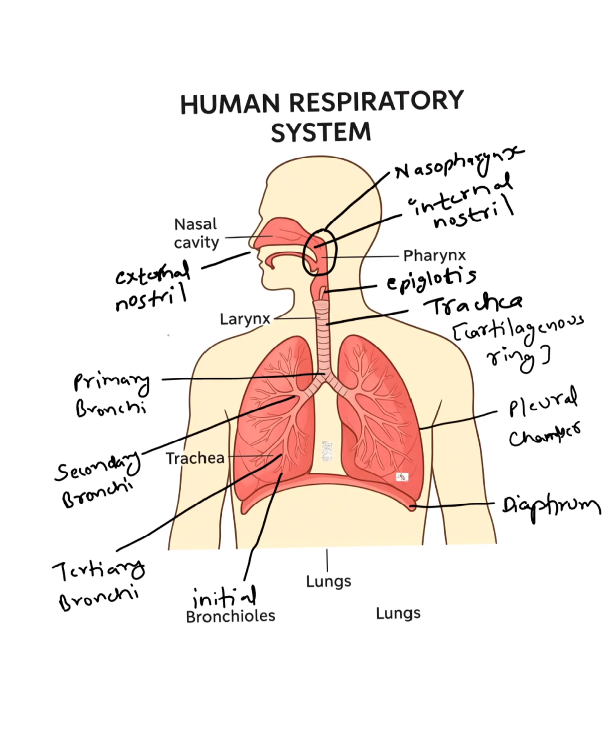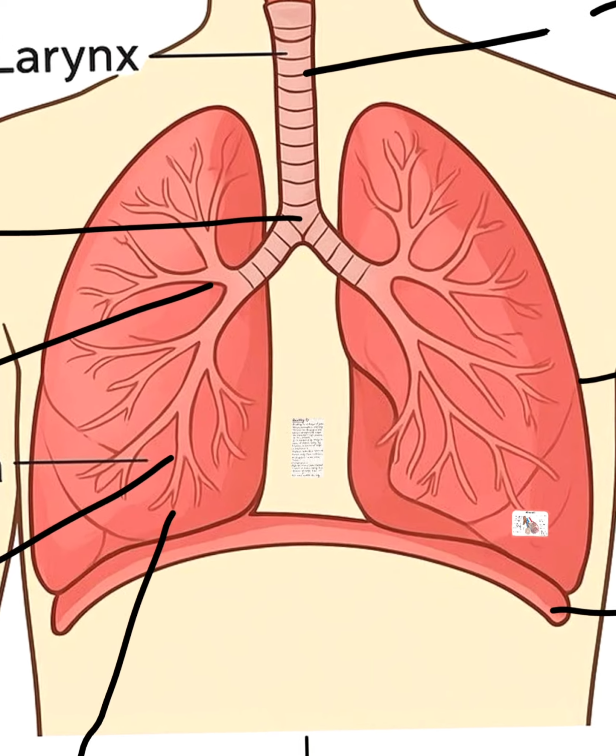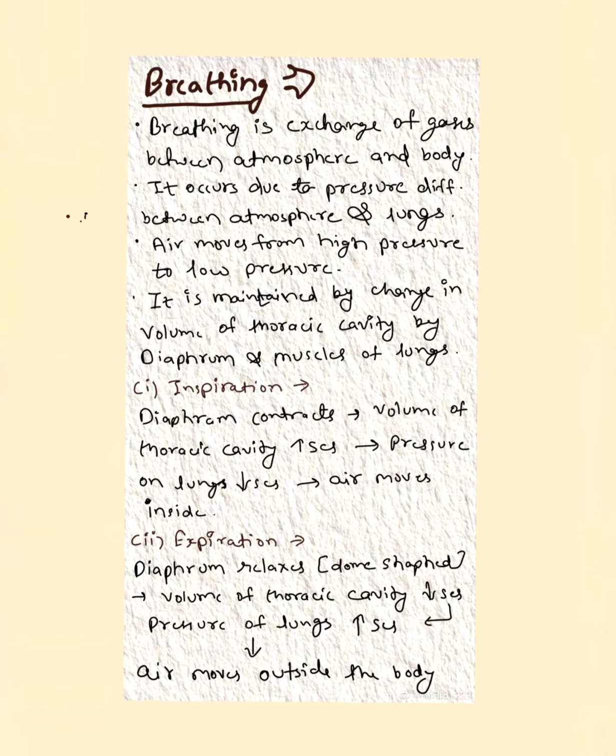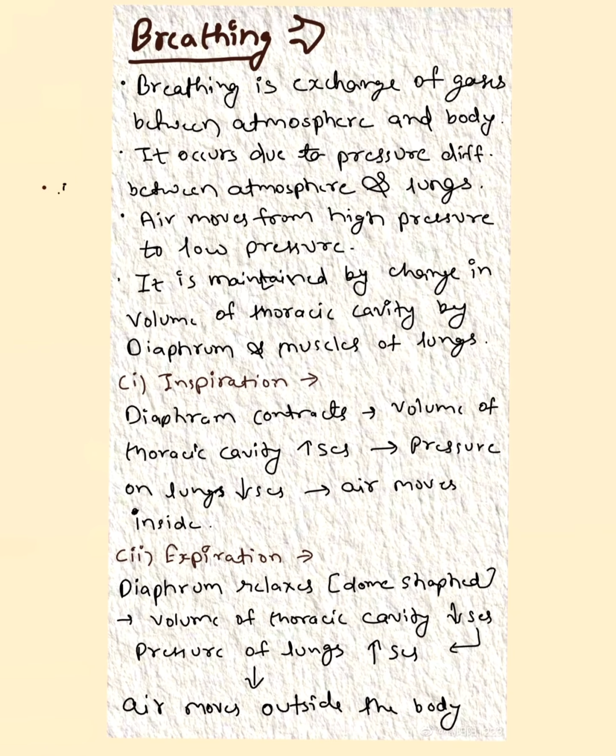Now we will see the process of breathing, that is, how the exchange of gases occurs between the atmosphere and the human body. Breathing is the exchange of gases between the atmosphere and the body. It occurs due to the pressure difference between the atmosphere and the human lungs. Air moves from high pressure to low pressure. It is maintained by change in volume of the thoracic cavity by the diaphragm and muscles of the lungs.